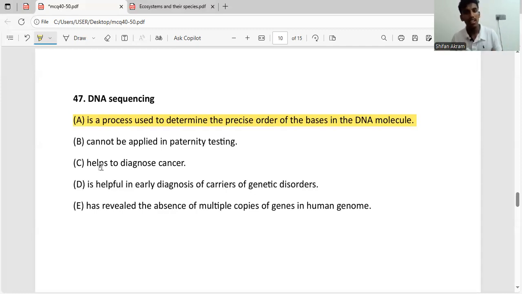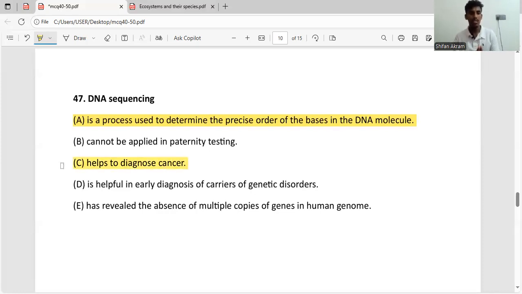So to elaborate on it, cancer is caused by mutation. These mutations are caused by genes. So what are the genes? There are several genes such as oncogenes and tumor suppressor genes. Mutations occur in these genes and we can use DNA sequencing to find out whether the mutation is present. If the mutation is present, the person has cancer. If there is no mutation in those genes, the person doesn't have cancer, and we can use DNA sequencing to do this. So it helps diagnose cancer, which is correct.